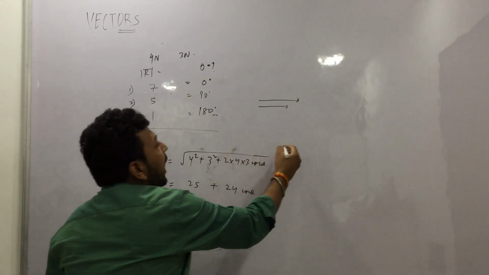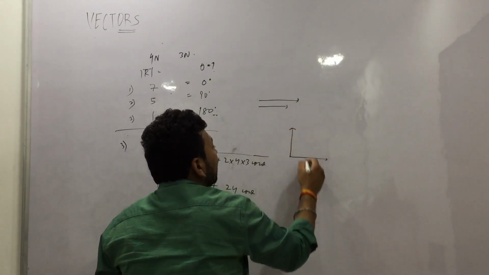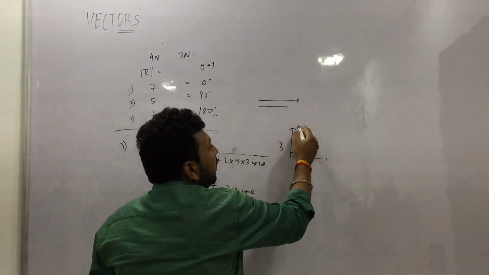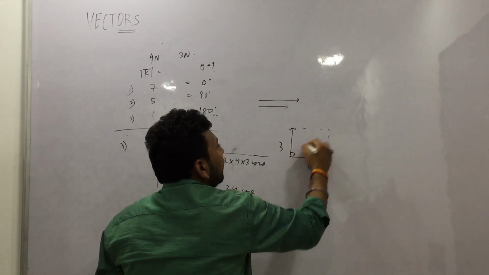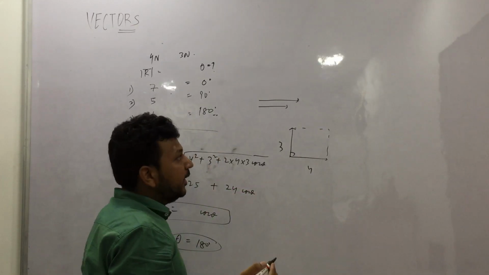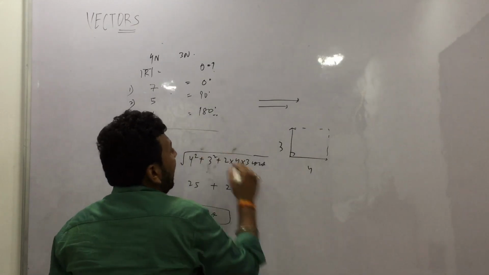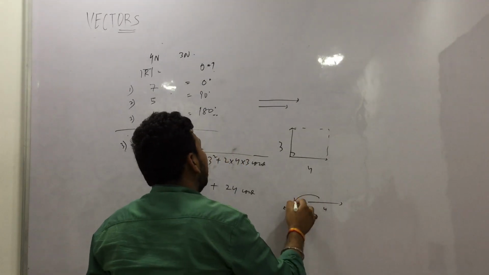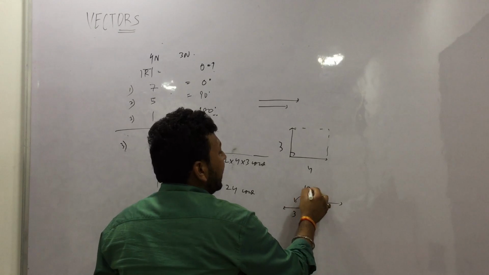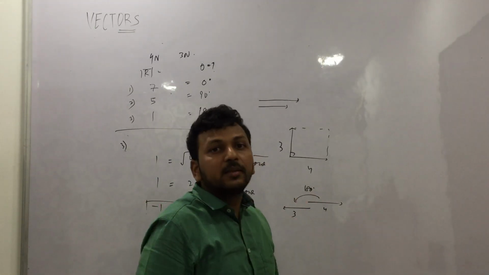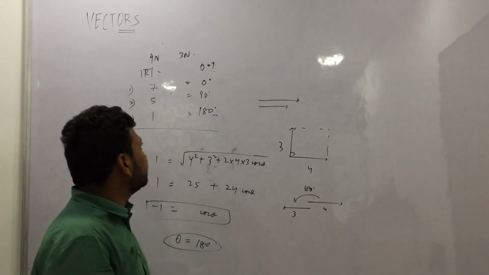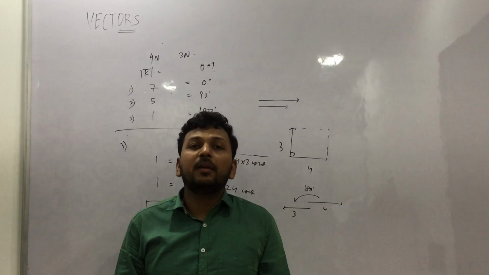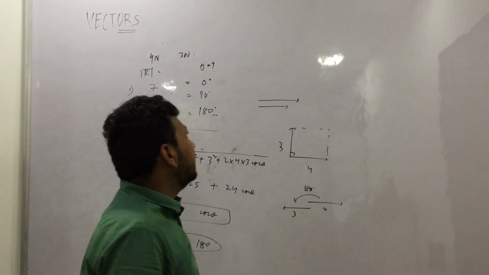Right? 0 degree. And 4 and 3, if they are combined perpendicularly, then the diagonal will come out to be 5. A square plus b square under root, right? And 4 and 3, if they are combined at 180 degree, so they cancel out. 4 and 3, 1 is remaining. 1 is what remains. So this is how you do it, right? Very simple. So these are the basic things that we have done today.